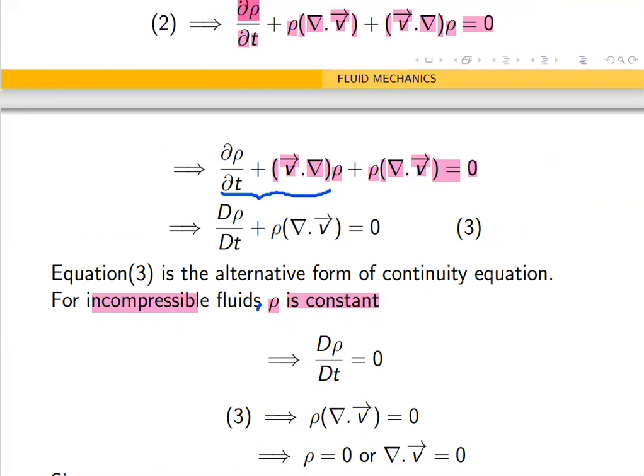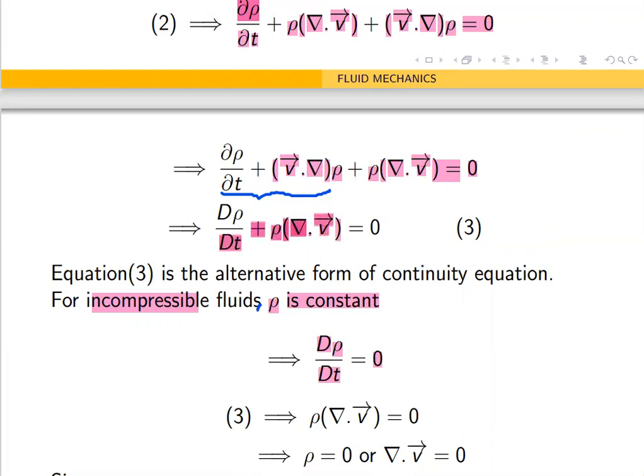So what do we mean by ρ being constant? The material time rate of change of ρ, Dρ/Dt, is 0 because ρ is constant. In equation 3 we have two terms, Dρ/Dt plus ρ divergence v equal to 0.